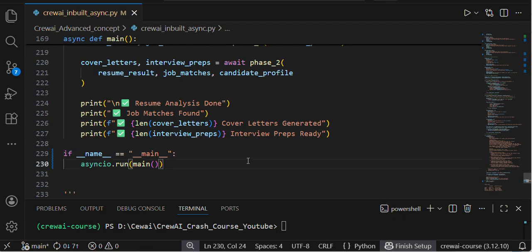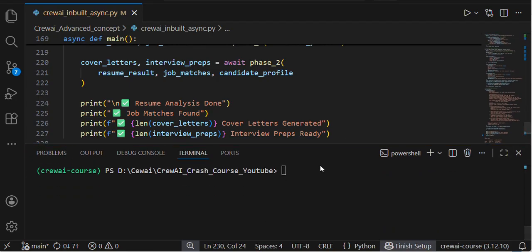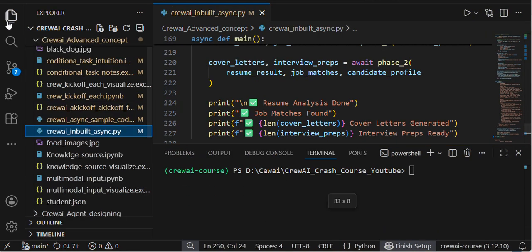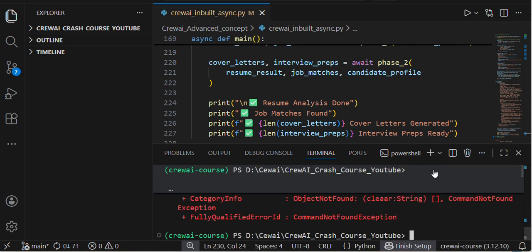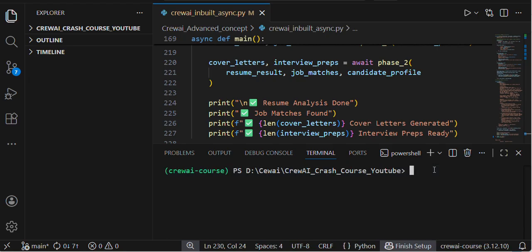If you are watching my YouTube channel regularly, then this code is nothing new for you. Here I am copying the file name, CrewAI, in bold. Just copy the relative path, guys, then write python. Clear your terminal if there is any previous output.